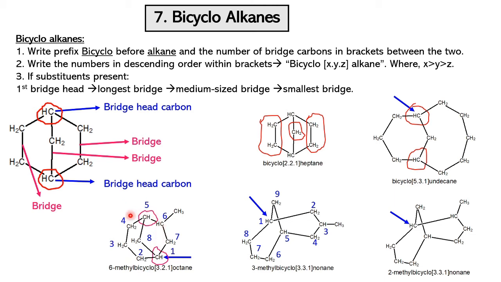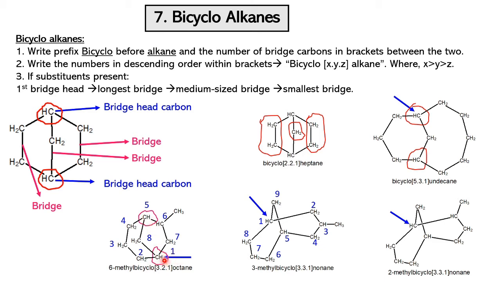And in this molecule we have two bridgehead carbons at the top and bottom, and on the left side we have a 3 carbon bridge, in the middle we have 1 carbon bridge, on the right side we have a 2 carbon bridge. So if substituents are present on the bicycloalkanes, we assign the first number to the bridgehead and continue to the longest bridge, then the medium sized bridge, and lastly we give numbers to the smallest bridge. If you look here, we can assign one to the top bridgehead carbon or the bottom bridgehead carbon.